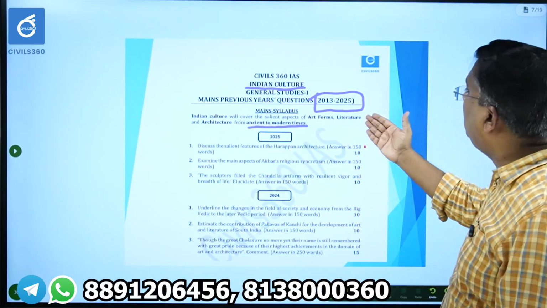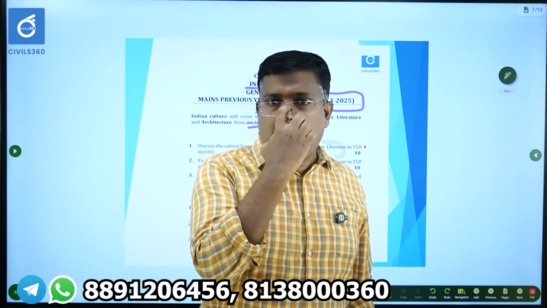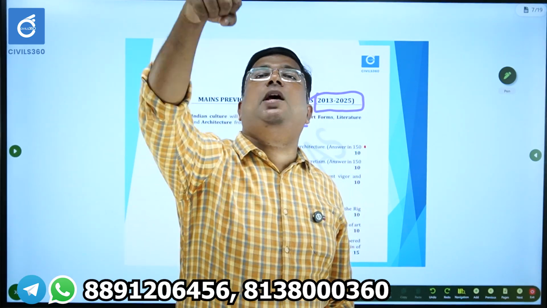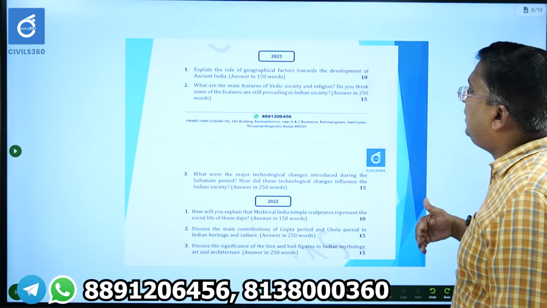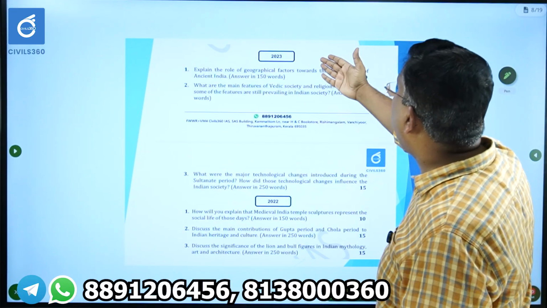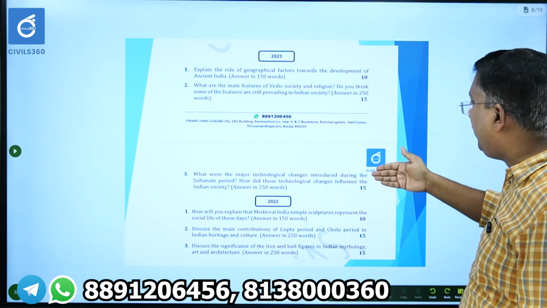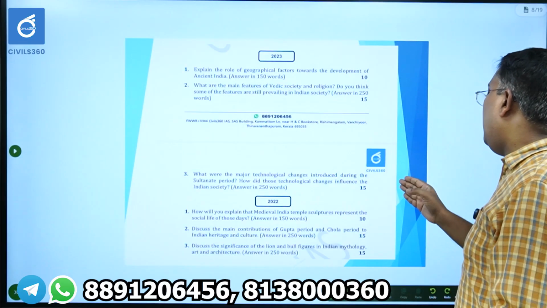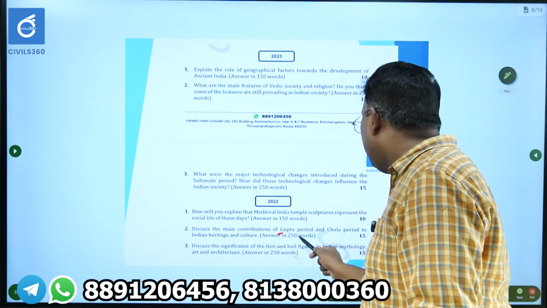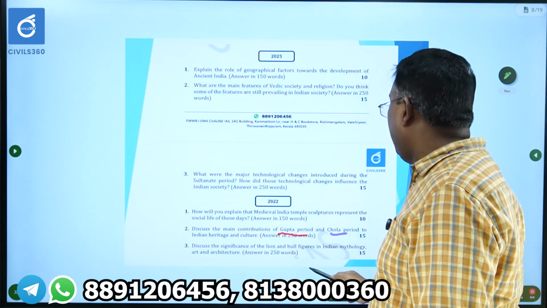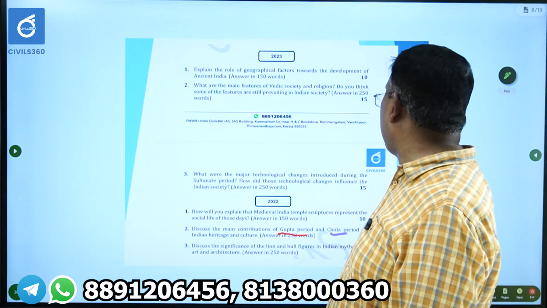If you have gone through all the previous year questions, it helps you not only for mains, it will definitely help you in prelims also. So please study all these core questions like that. Again in 2023, there were 3 questions, one 10-mark question and two 15-mark questions. In 2022, there were also one 10-mark question and two 15-mark questions. Again, Gupta period, Chola period: discuss the main contribution of the Gupta period and Chola period to Indian heritage and culture.